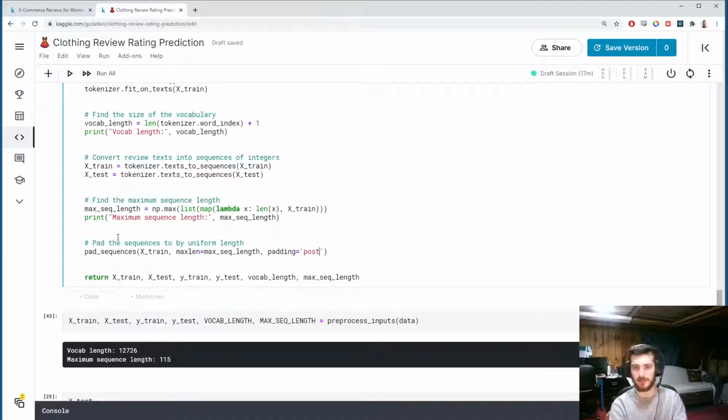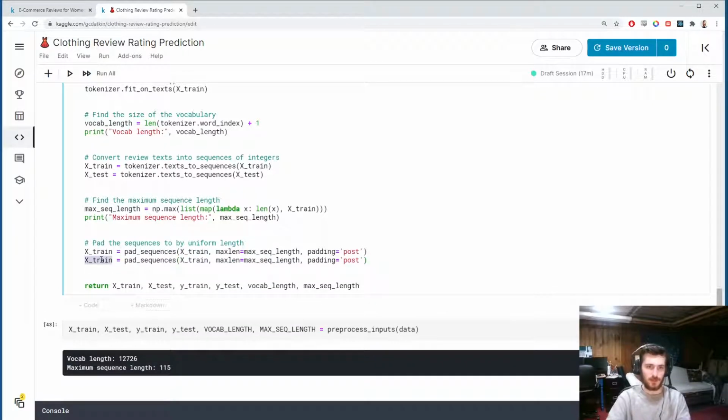By default padding is pre. I like post. I'm not sure if it really has much effect. Basically, are the zeros at the end of the sequences or at the front of the sequences? Alright, we'll store the result back in xtrain. Alright, so let's do the same thing for xtest. And I think we're done pre-processing.